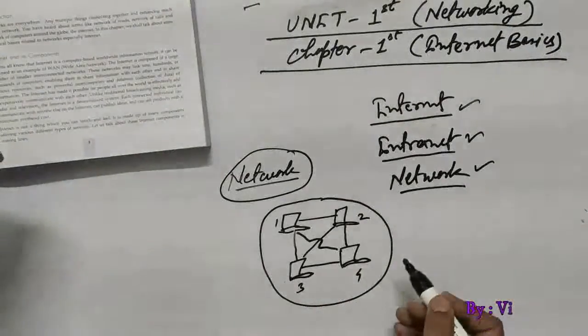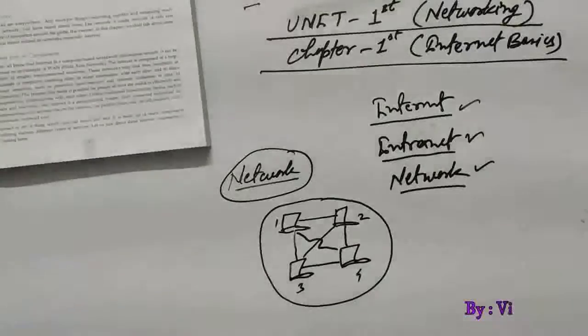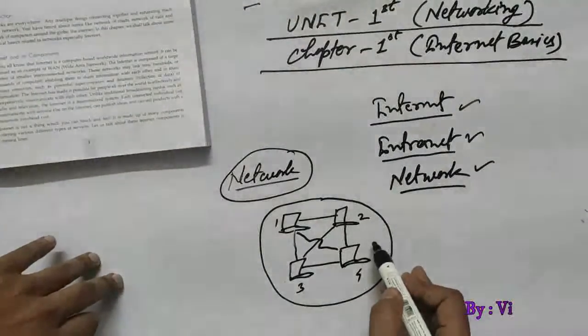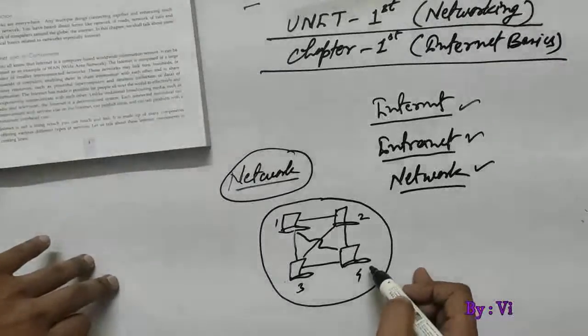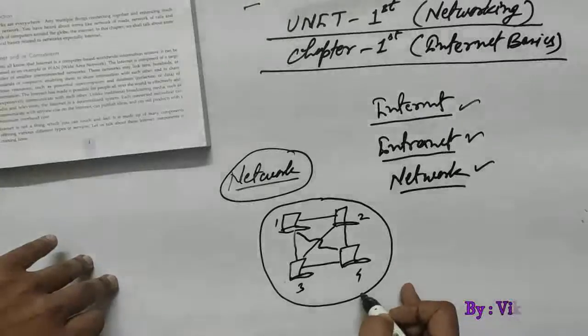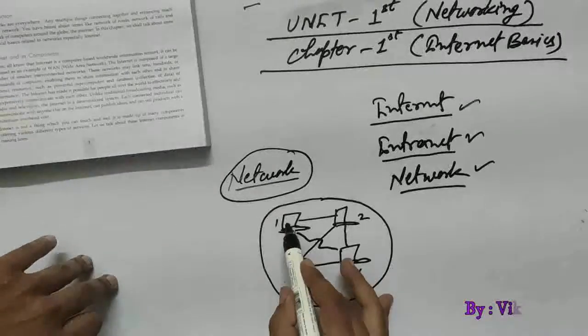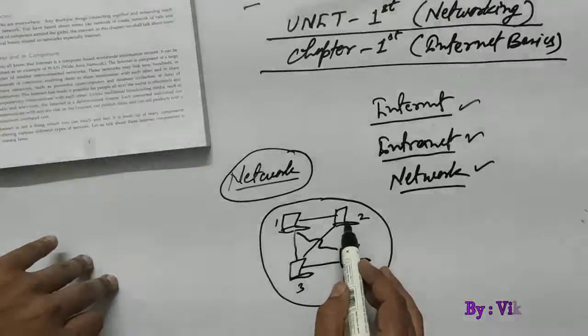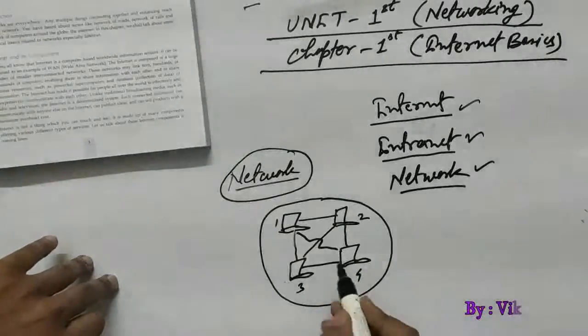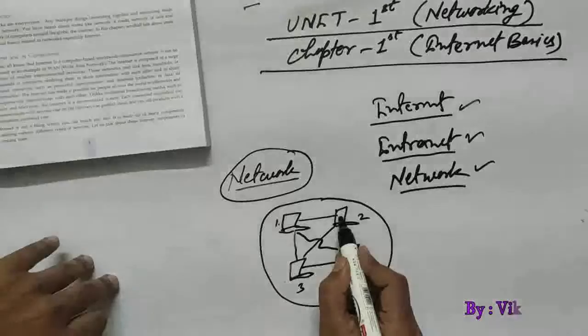Any name we can give to this type of network. So what happens on the network? When we are creating a network, in which many electronic devices or systems are connected, it will be very easy to transfer or retrieve files from one system to another comfortably. How? Let's assume this is the first system, this is the second system.